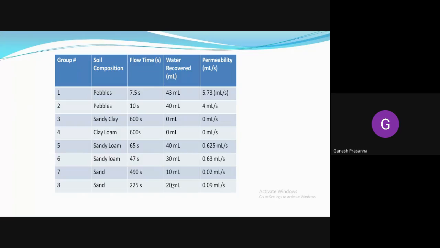If it is sandy clay, around 600 seconds, that is 10 minutes, you can see 0 water is recovered. Clay loam, for 600 seconds, you can see 0 ml of water. For sandy loam, it is 65 seconds, 40 ml of water. Sandy loam again, 47 seconds, you can expect 30 ml of water. Sand, 490 seconds, 10 ml of water is recovered. And for sand, 225 seconds, you can expect 20 ml of water.